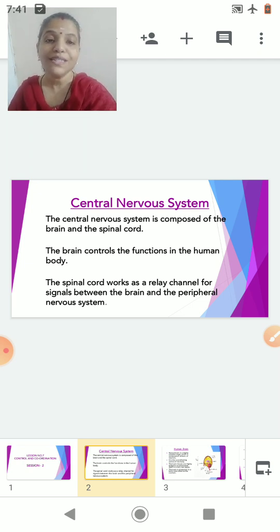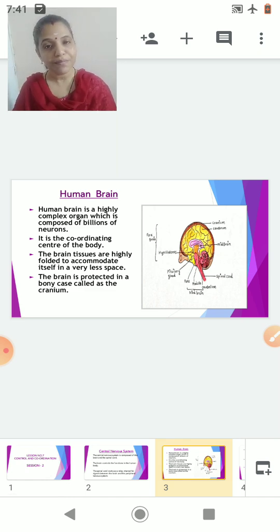Okay. Now let us study the structure of the human brain. The human brain is a highly complex organ, and it is composed of billions of neurons. It is a coordinating center of the body. Now, as such, the area of the brain is quite huge, but it is located in a bony box which is called the cranium. So, to accommodate the brain in a small bony box, what is done? The brain is folded. So the brain is highly folded and accommodated in a bony box which is called the cranium.